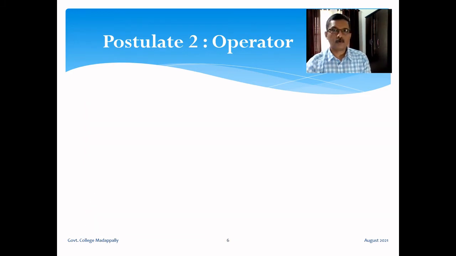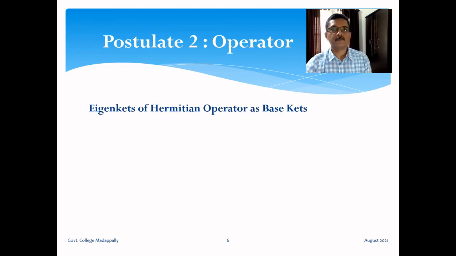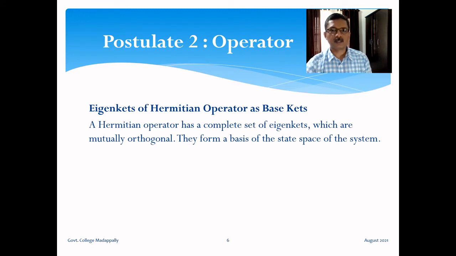Let's consider some more details of this postulate. Eigenkets of a Hermitian operator as base kets. A Hermitian operator has a complete set of eigenkets which are mutually orthogonal. So these are the essential two properties of eigenkets of a Hermitian operator. They form a complete set. That means the number of eigenkets is equal to the dimension of the vector space. And they are also mutually orthogonal.